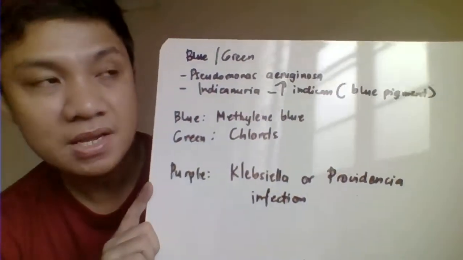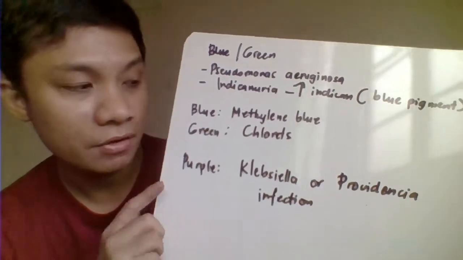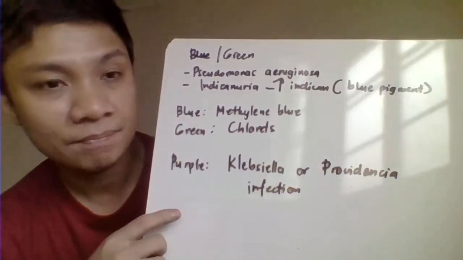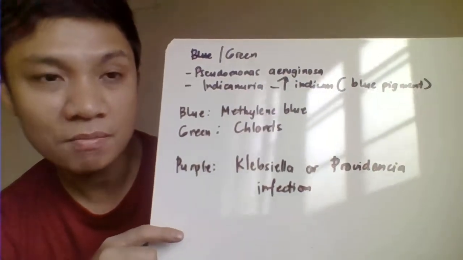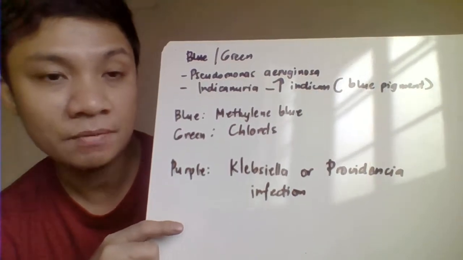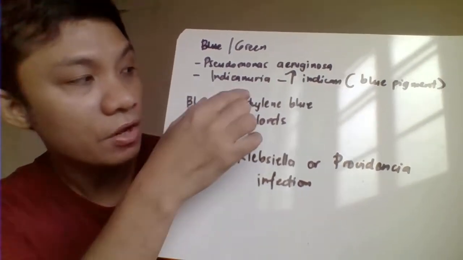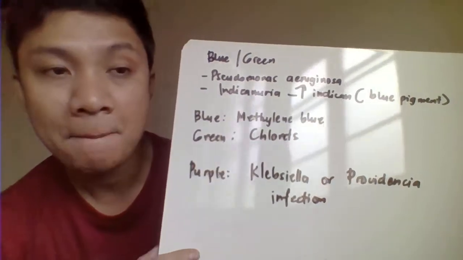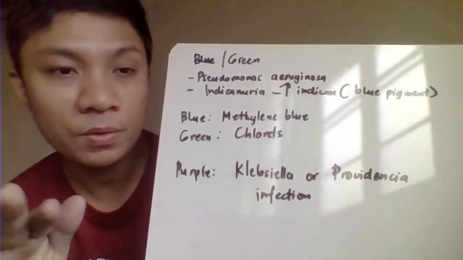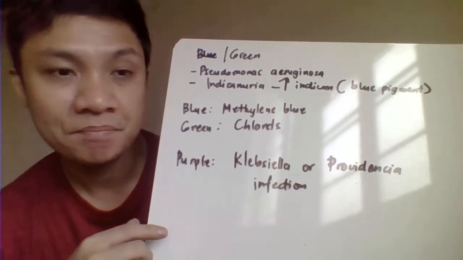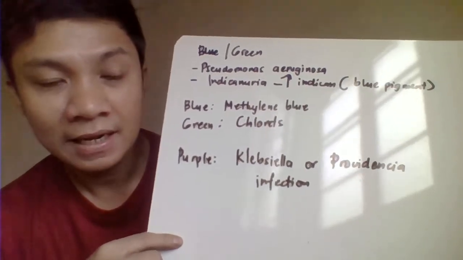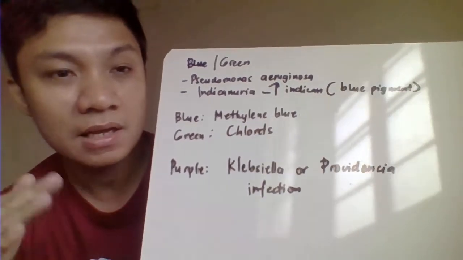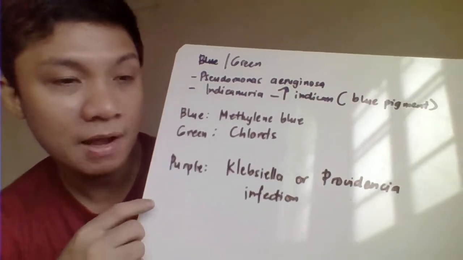Then we have blue or green urine, or even purple urine. Blue-green urine may be related to Pseudomonas aeruginosa infection or a condition called indicanuria. Indicanuria always gives a blue color of urine because of the excretion of a high level of indican, which upon exposure to air becomes indigo blue in color. That's why it is blue.